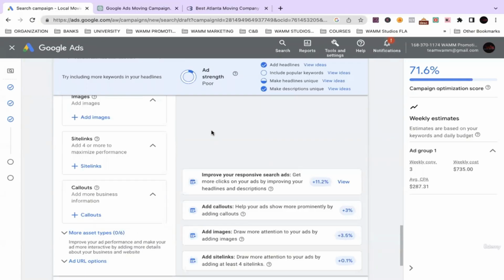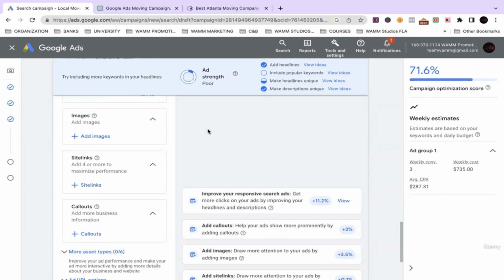All right, guys. So we're back at it. We just got done with the description, so now we're moving through the next sections. We're going to start with the site links.